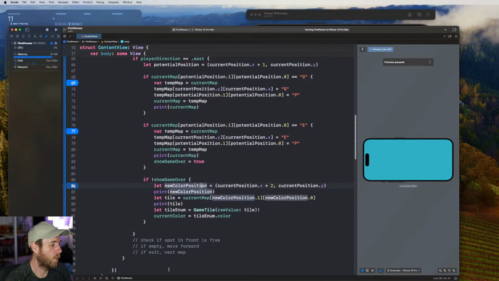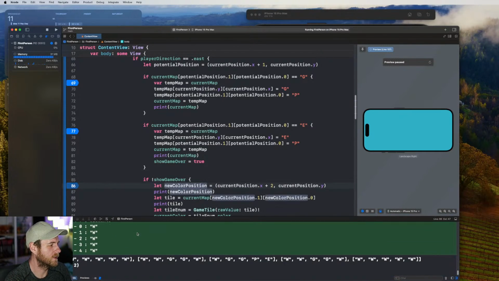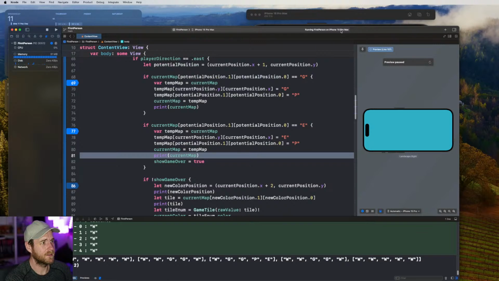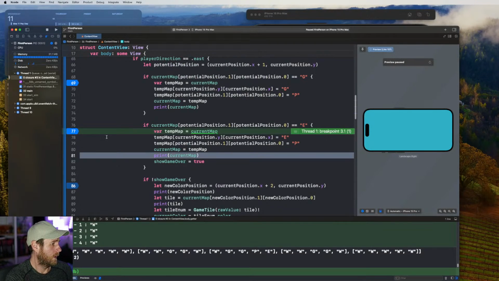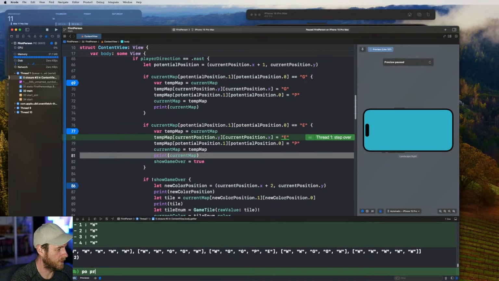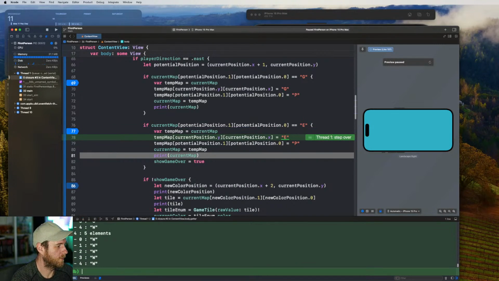And then if it pauses there and you're like, oh, let's print it out, you just type it down here when it stops. So you can go p or you can go po, and then we can say temp map. Oh, we can't say temp map because we broke on temp map. So what we can do is step over into the next section, and then go temp map now, and we print that out.